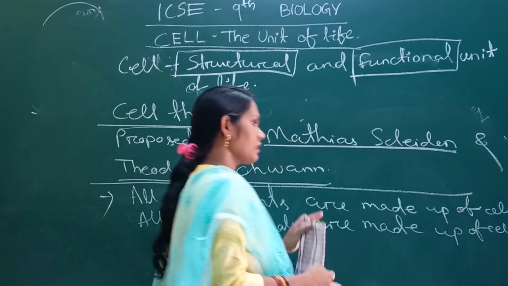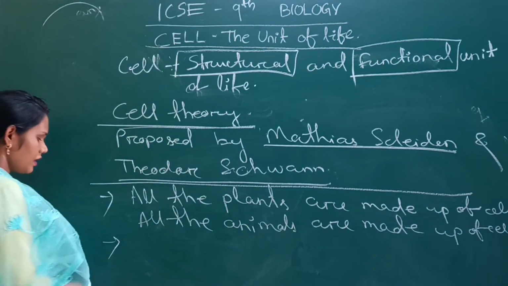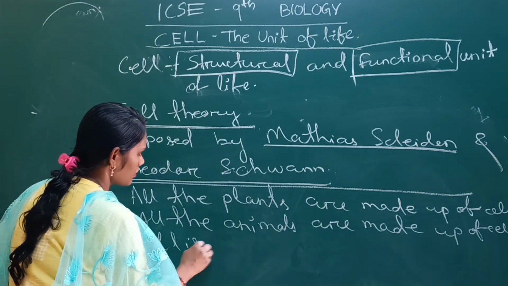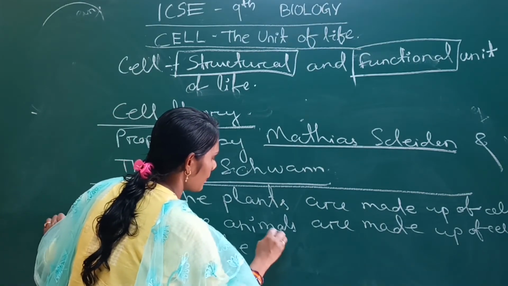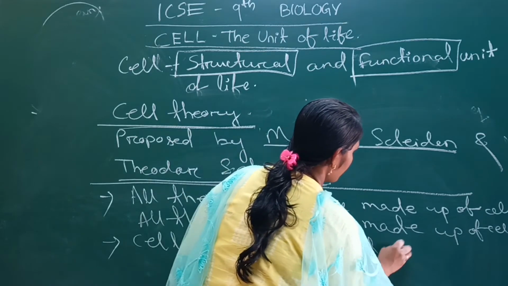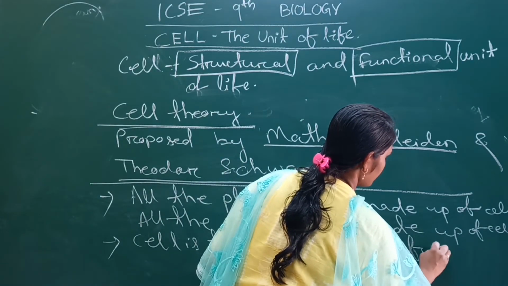So by combining these two statements, the fundamental point is that the cell is the structural unit of life and the cell is the functional unit of life.